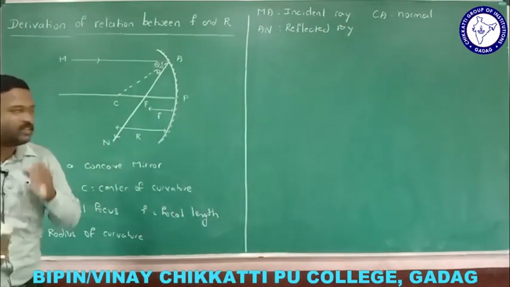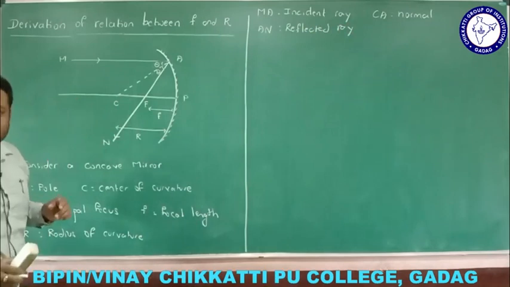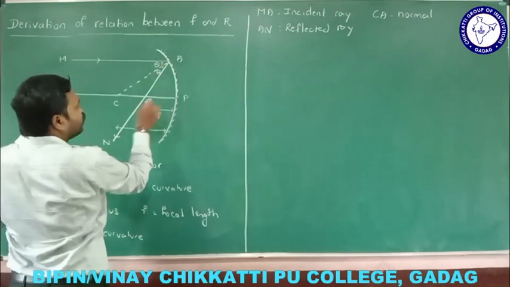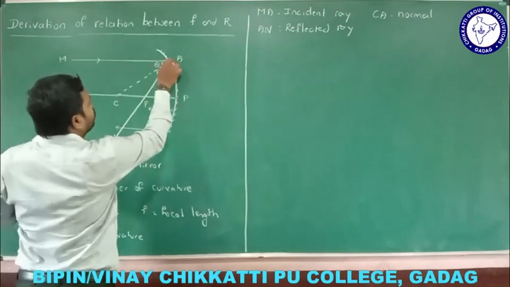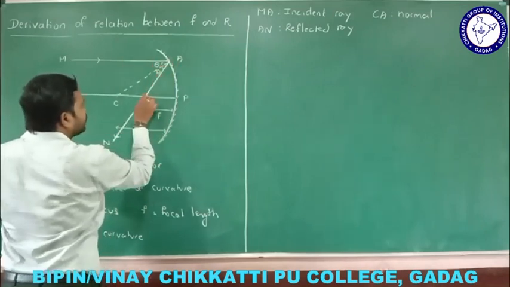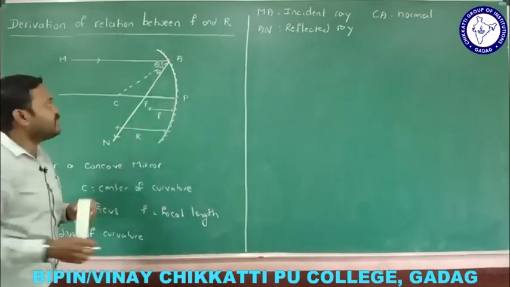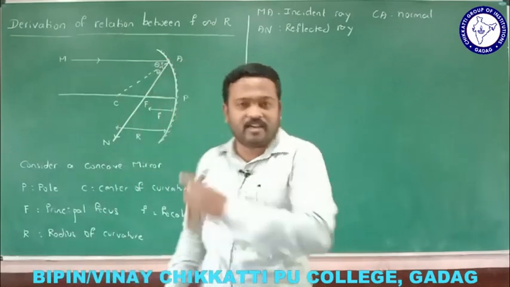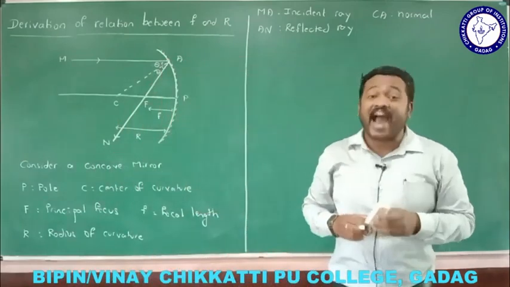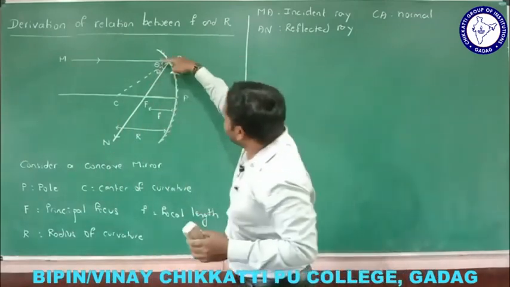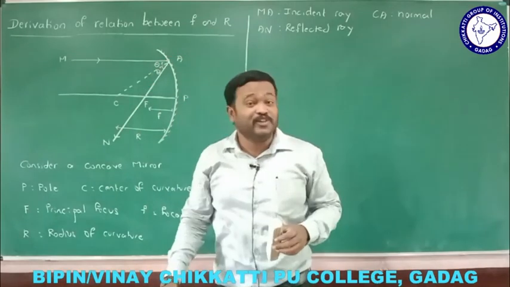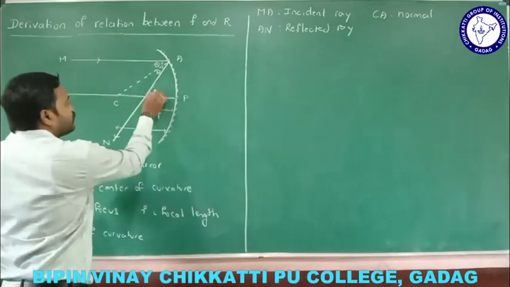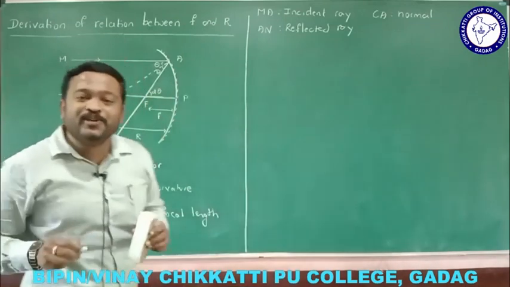Come on, tell me next. Before I move to the next concept, you need to understand this ray is parallel to the principal axis, so this forms the letter Z. Then this angle must be equal to this angle. Why? Because those angles are alternate angles. What is this angle? Theta plus theta, that is 2 theta. And what should this angle be? That angle also must be equal to 2 theta.